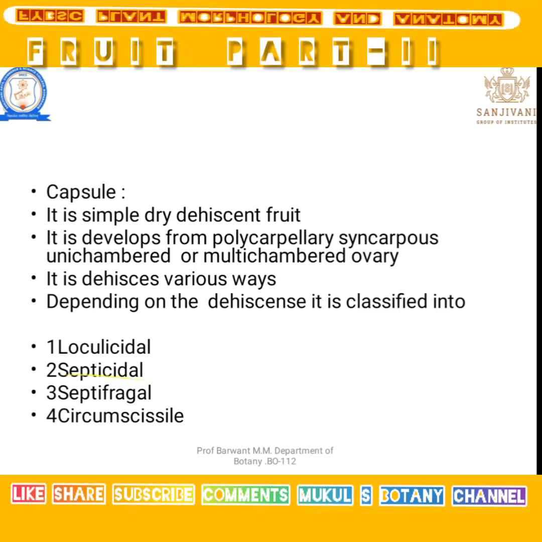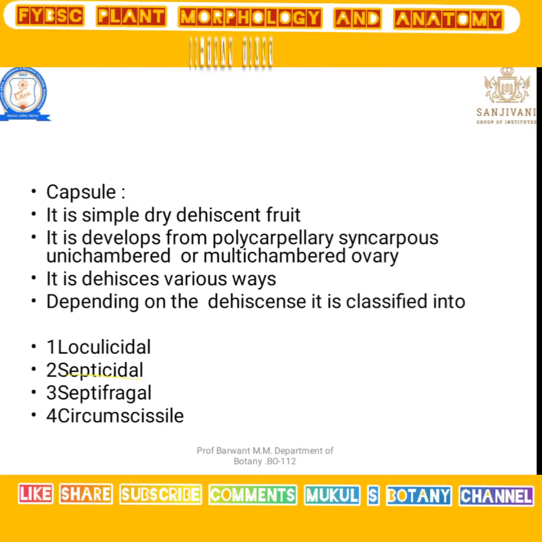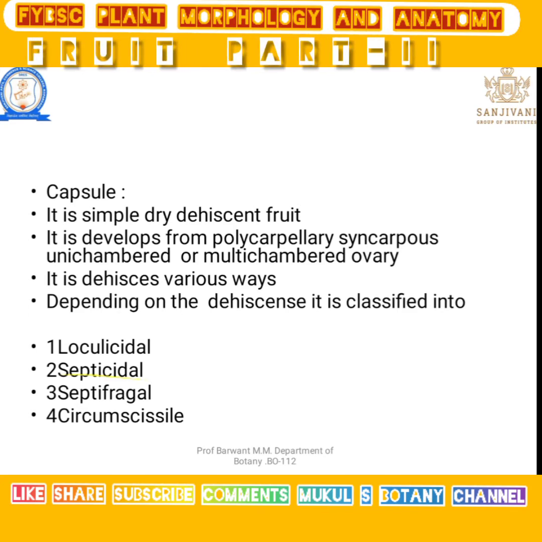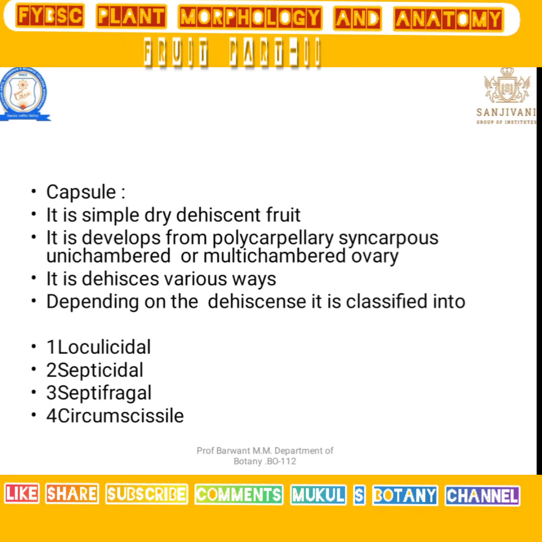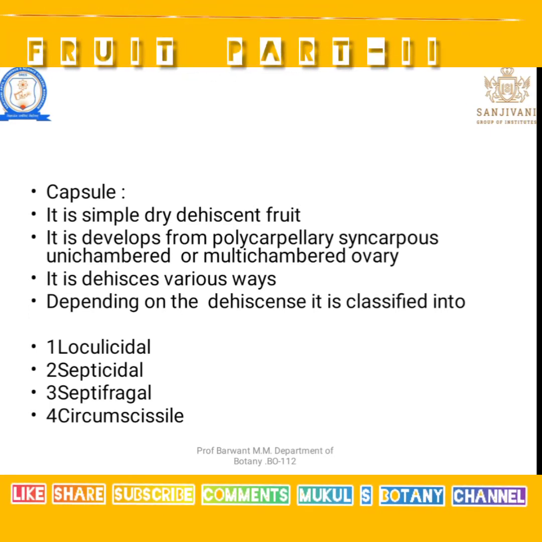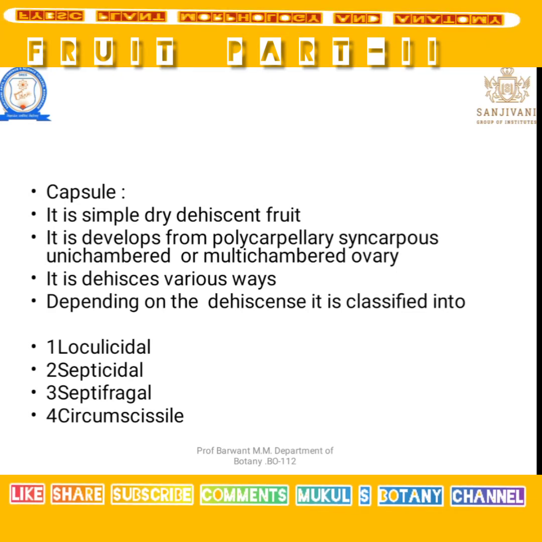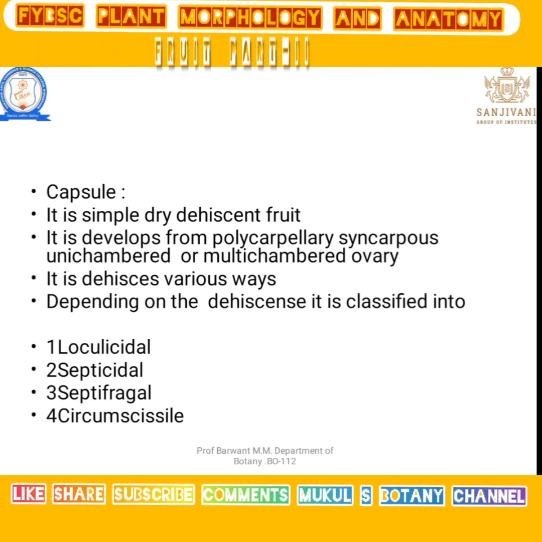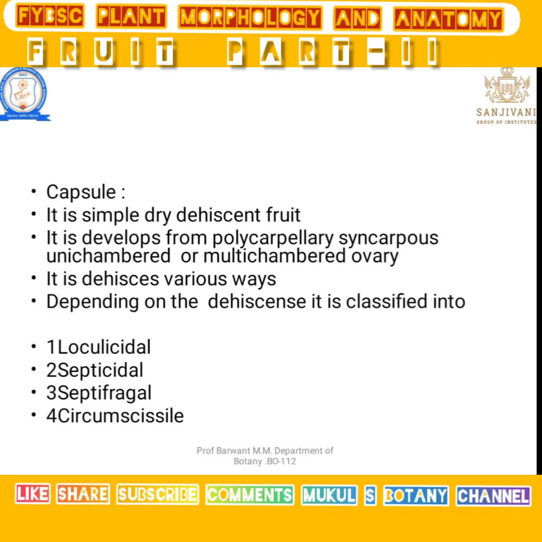Then different types of dehiscent fruit. The first is the capsule fruit. It is a simple dry dehiscent type of fruit. It develops from a polycarpellary syncarpous ovary, unichamber or multichamber ovary. It dehisces in various ways, and depending on that, it is classified into different types.